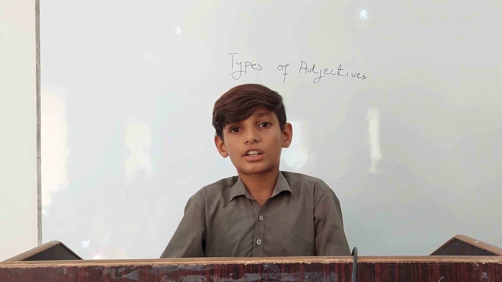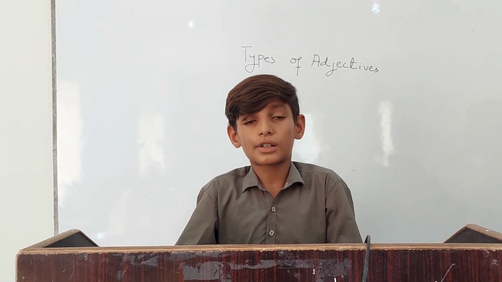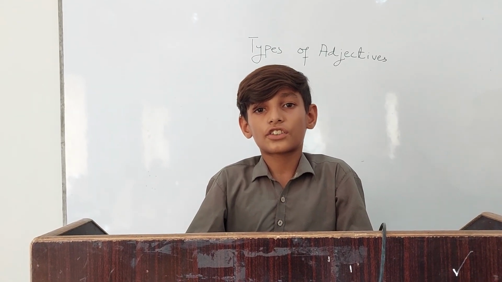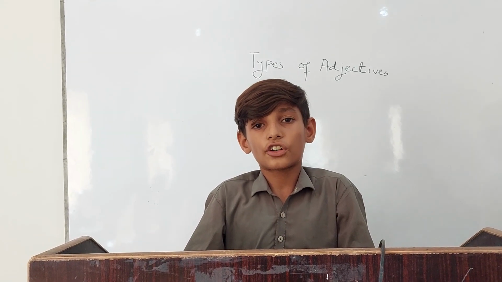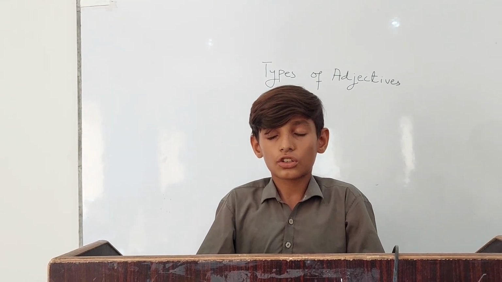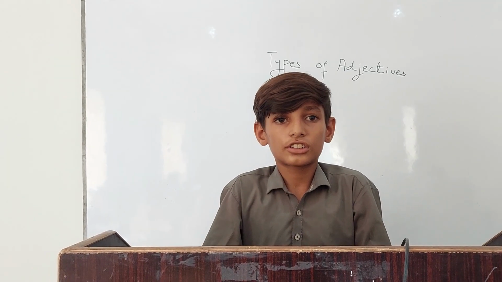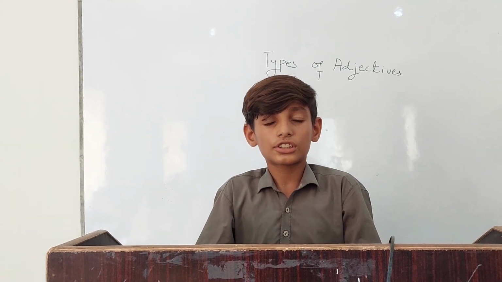He is a clever boy. So here clever is an adjective of quality. And my second type of adjective is adjective of quantity. So here adjective of quantity is how much. The adjective of quantity is uncountable.